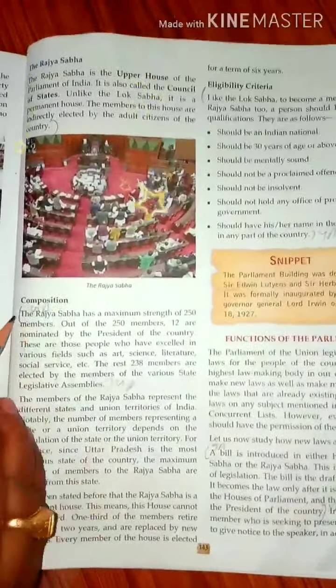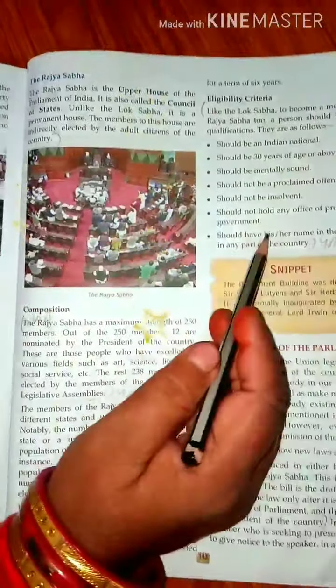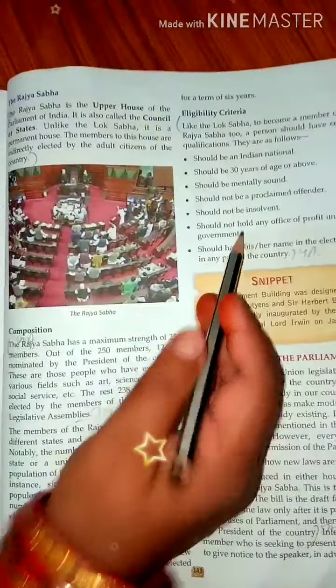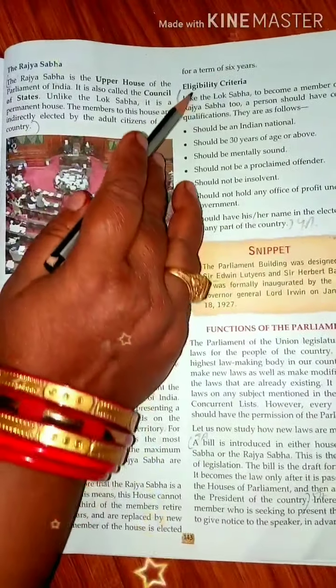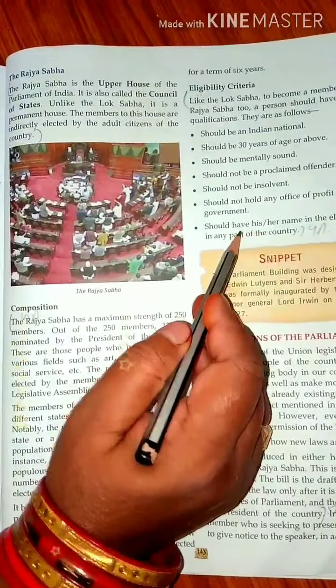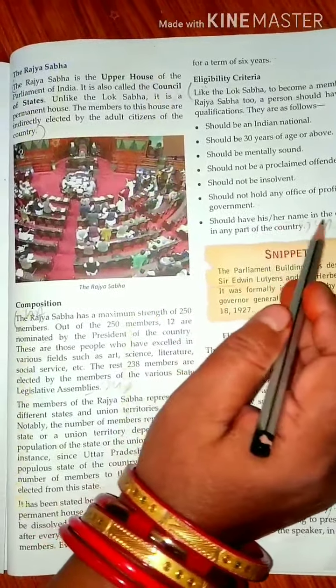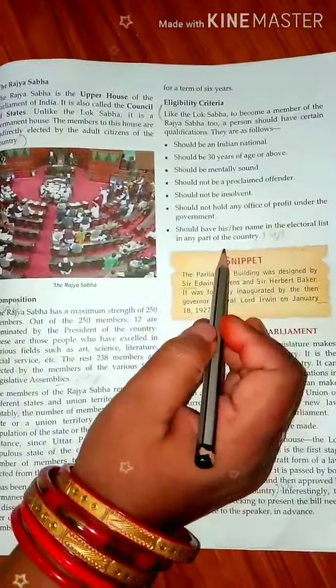Composition is given, write down the composition, the first paragraph, full first paragraph you will write, then write down the eligibility criteria. Okay, my dear students, it is given composition and eligibility. So this composition first paragraph fully you will write. Okay, and eligibility criteria, up to the last point, should have his or her name in the electoral list in any part of the country. Up to the last point you will write all these points. Okay, is it clear now? We'll go for the next question.